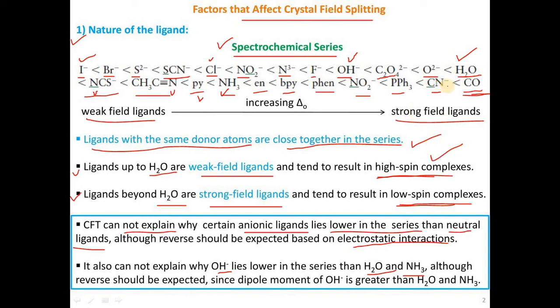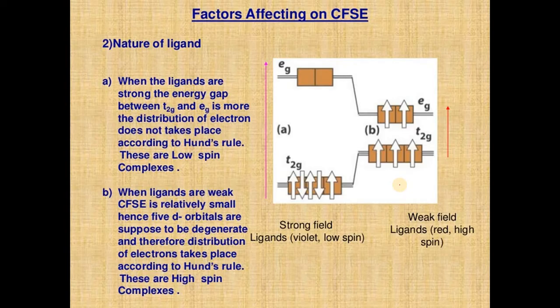But when complexes are formed with strong field ligands, the crystal field splitting parameter is greater as compared to weak field ligands. So this is the first parameter, nature of the ligand.